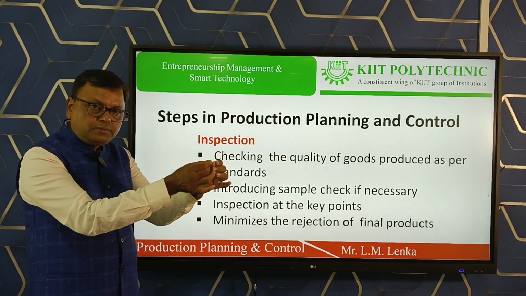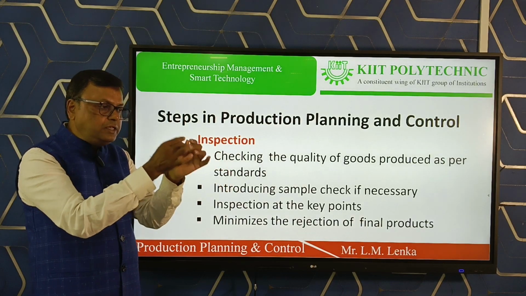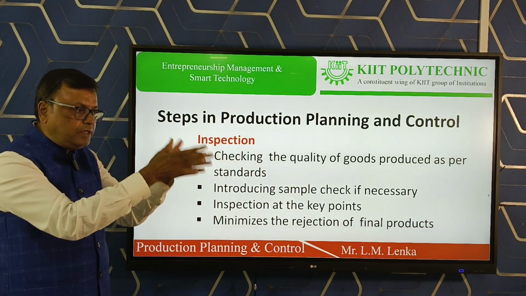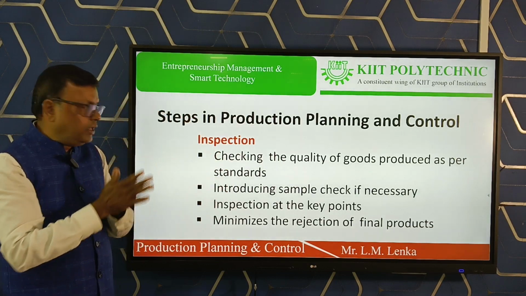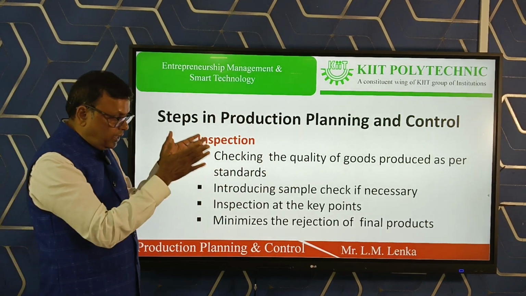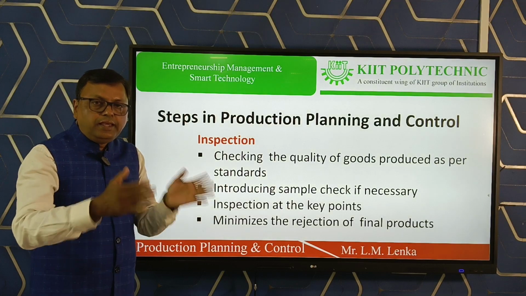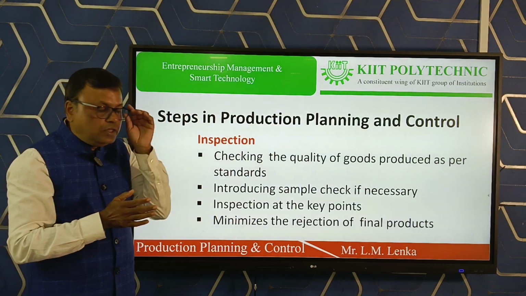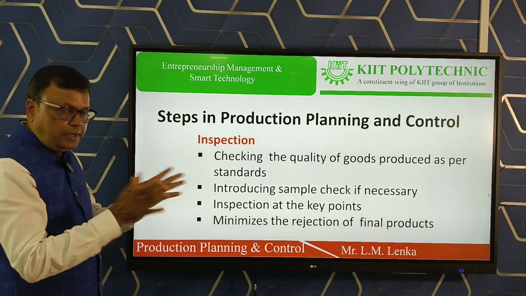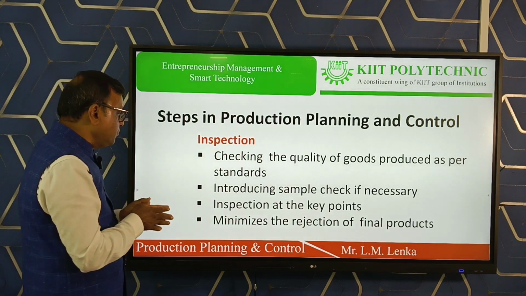If the product is accepted, if the product is of right quality, then it goes to the third process. Otherwise, it is to be rejected at that particular point of time. So inspection at the end of each process is cost effective. So nowadays, inspection at the end of each process is to be implemented in the industrial undertakings.